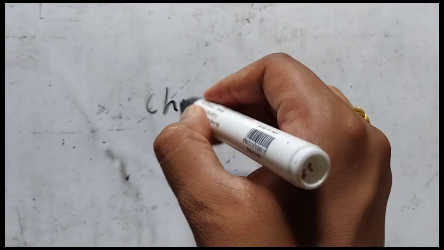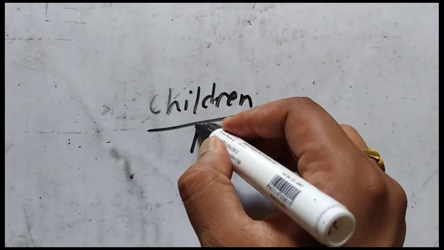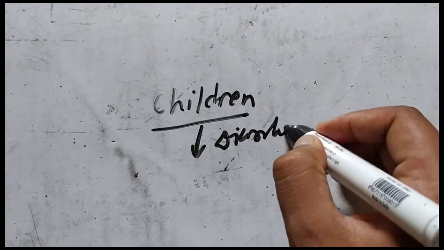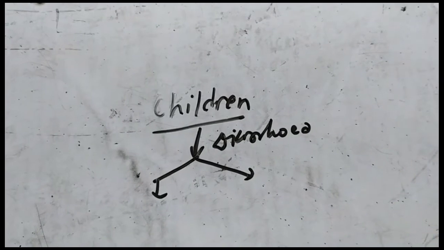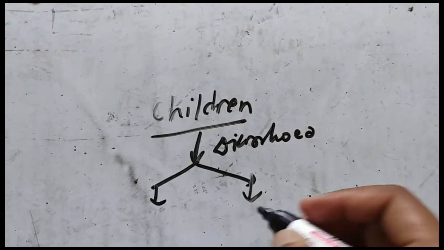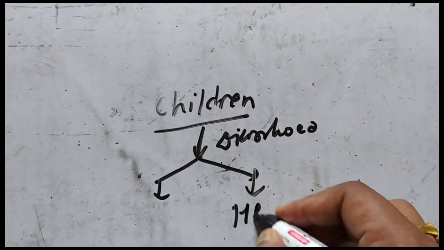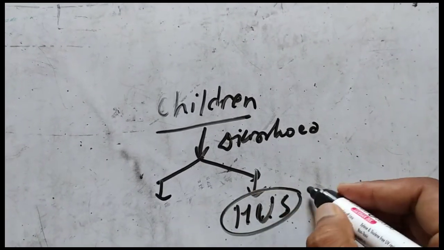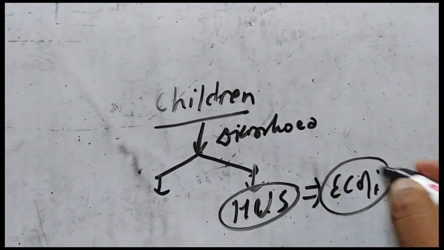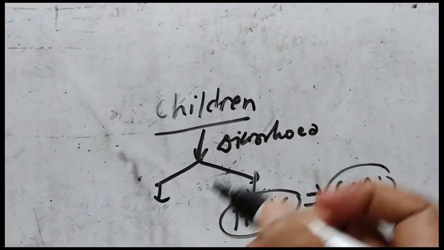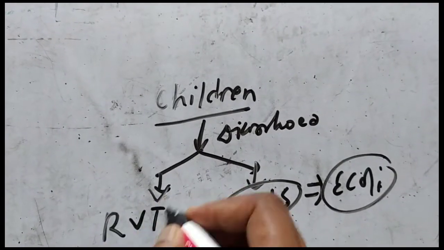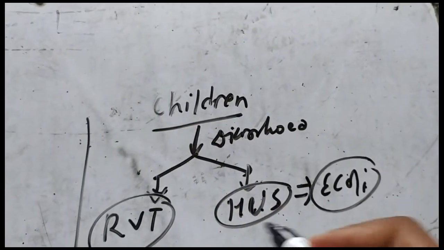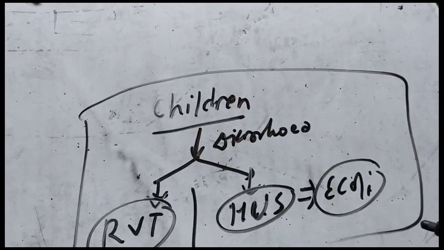So in children, if a child has diarrhea and comes with the features of acute kidney injury, you should think of two things. It can be either hemolytic uremic syndrome, where E. coli infection leads to the production of Shiga toxin and ultimately acute kidney injury, which we have already discussed, or there can be renal vein thrombosis. So in children, there are two etiologies after diarrhea due to which acute kidney injury can occur.